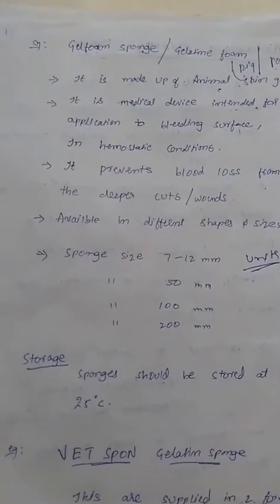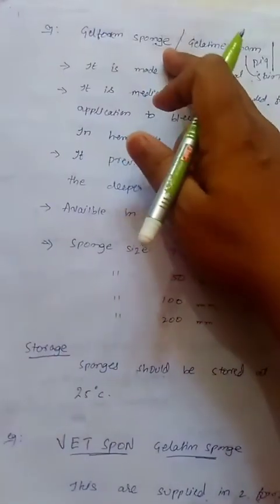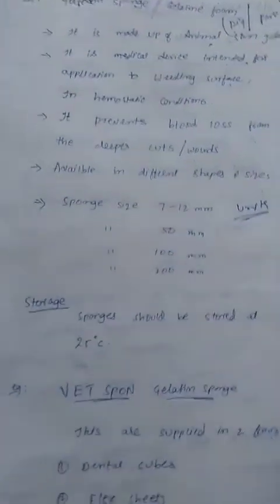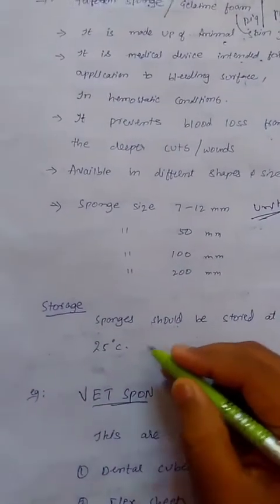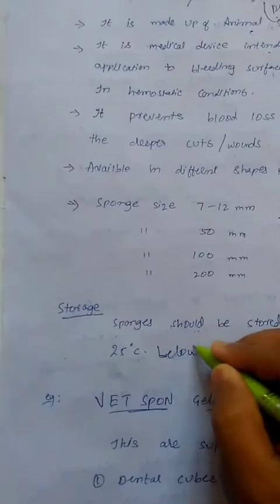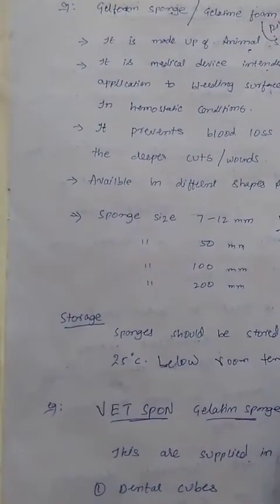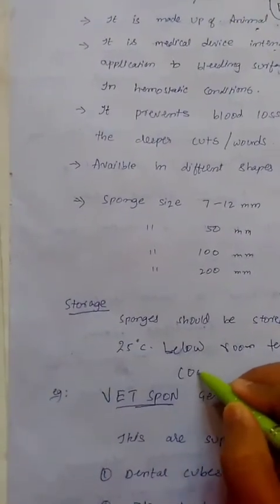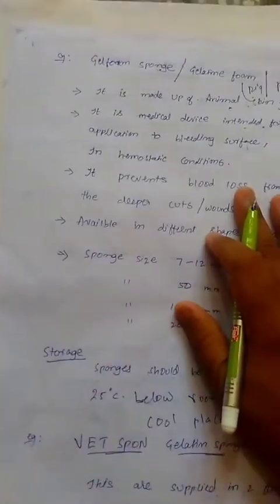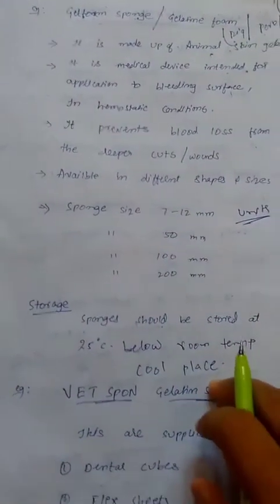Next is the storage of Gelfoam or gelatin sponge. It is generally stored in a cool place, at 25 degrees centigrade or below room temperature. This gelatin sponge must be stored below room temperature or in a cool place.